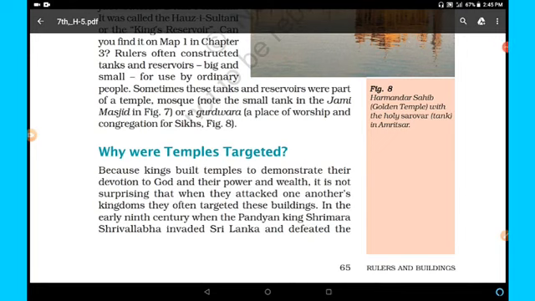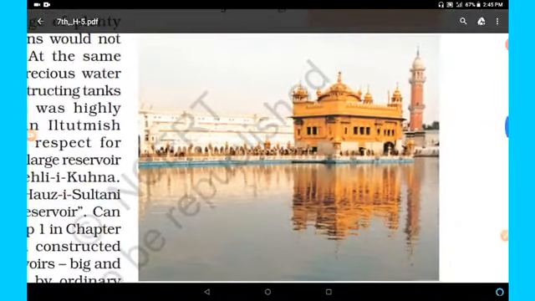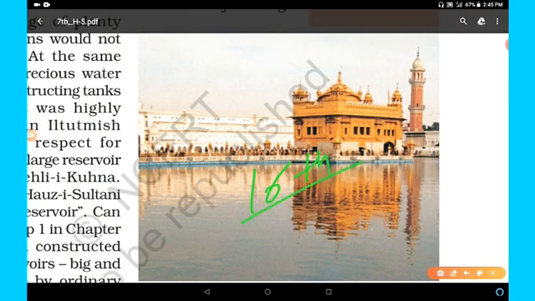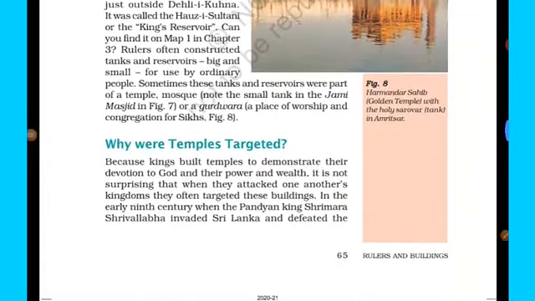Now we'll see figure number 8. Harmandir Sahib, also known as the Golden Temple, with the Holy Sarovar tank in Amritsar. See this image. This is the image of the Golden Temple or Swarna Mandir situated in Amritsar. It was completed in the late 16th century by Guru Arjan Dev. Situated in Punjab.